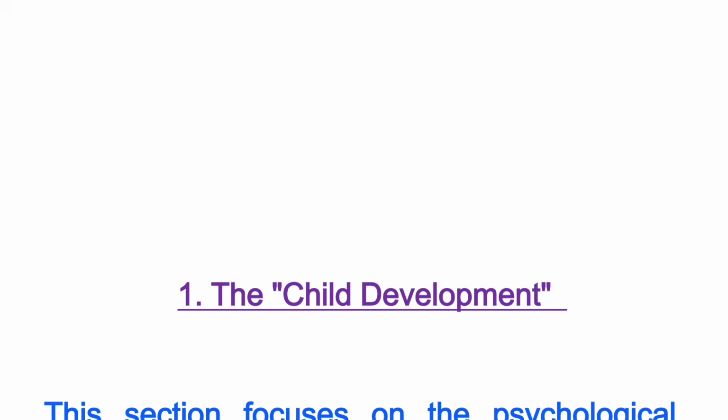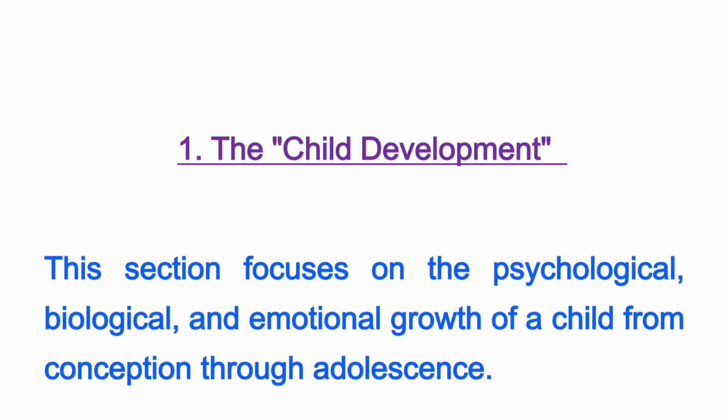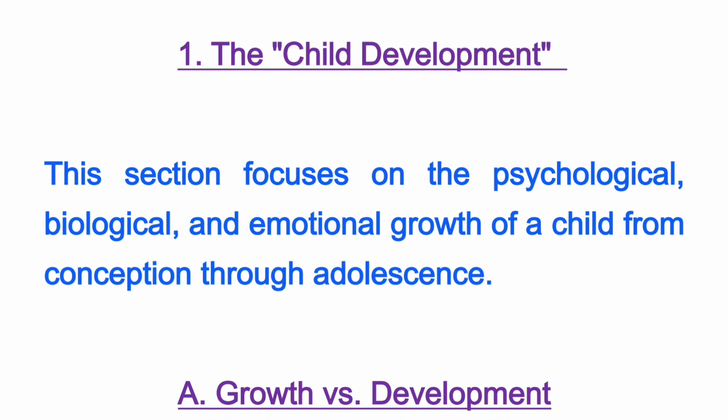So, understanding child development. This section focuses on the psychological, biological and emotional growth of a child from conception through adolescence.